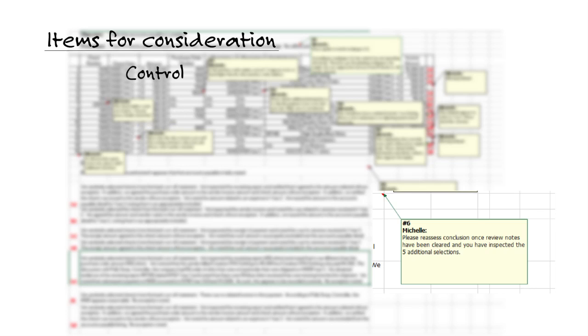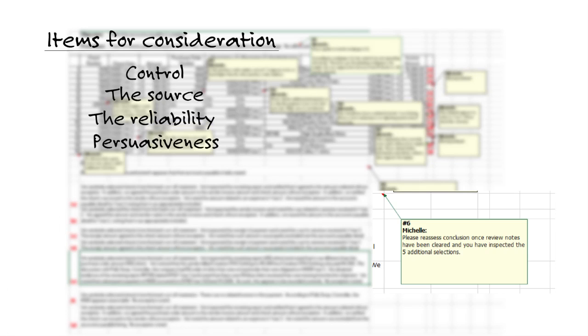As you can see, the auditor uses judgment throughout the audit to evaluate the sufficiency and the appropriateness of audit evidence. As we saw, this includes consideration of such items as controls, which affect the nature, extent, and timing of your audit procedures, the source, the reliability, and the persuasiveness of audit evidence obtained, and of course, the actual results of the audit procedures performed ultimately should lead to the appropriate conclusion. Hopefully that gives you some insight, and you're now ready to move on.